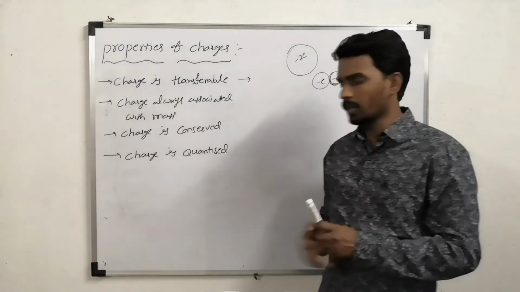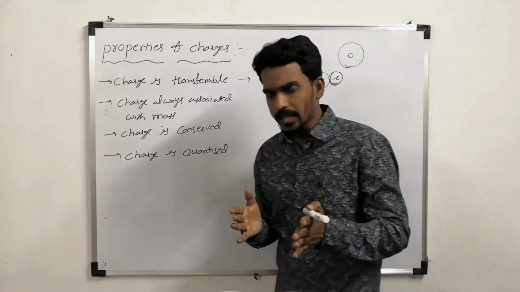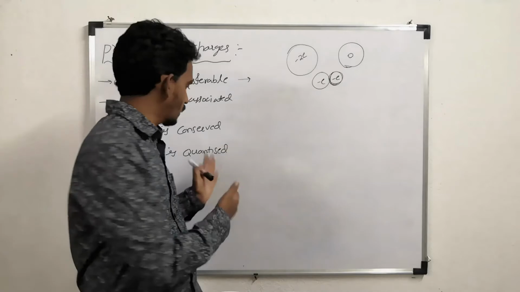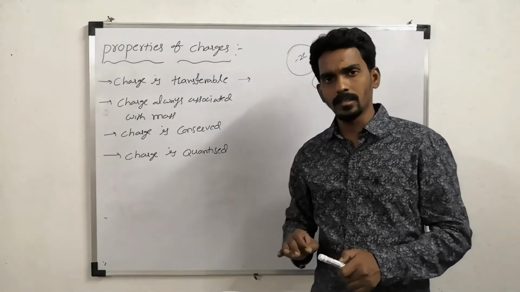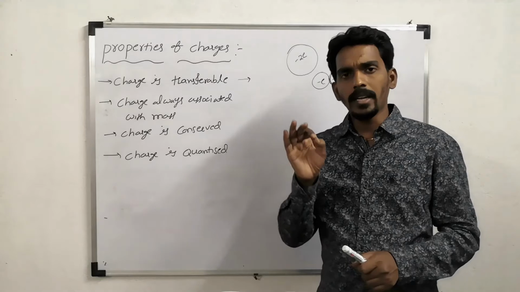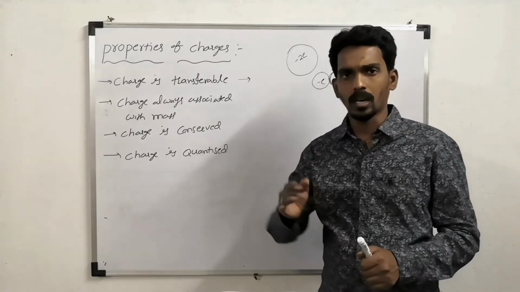Now, the final one is charge is quantized. So what is the meaning of quantization? If you understand that, then this property is simple. The quantization meaning is that any quantity, whether it is charge or mass or any other.